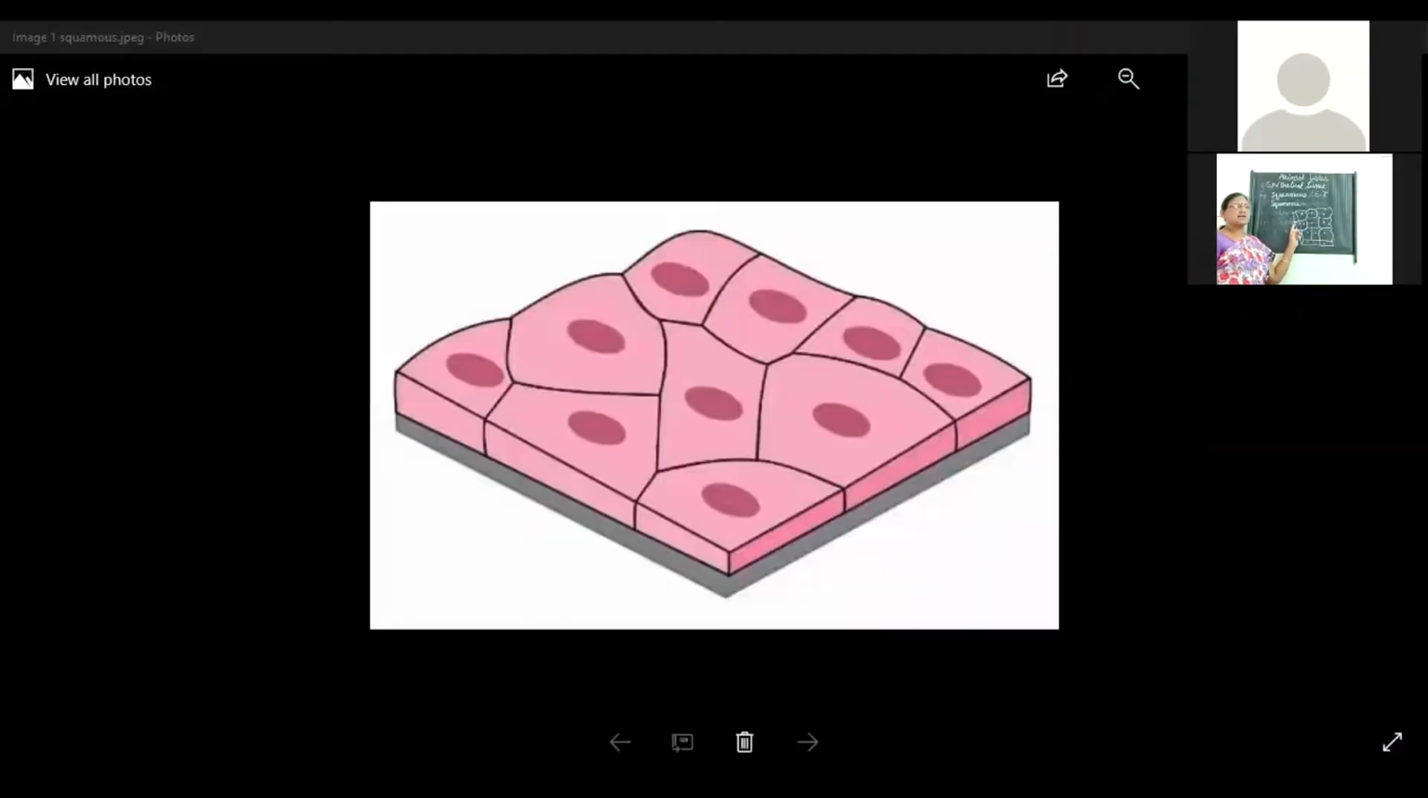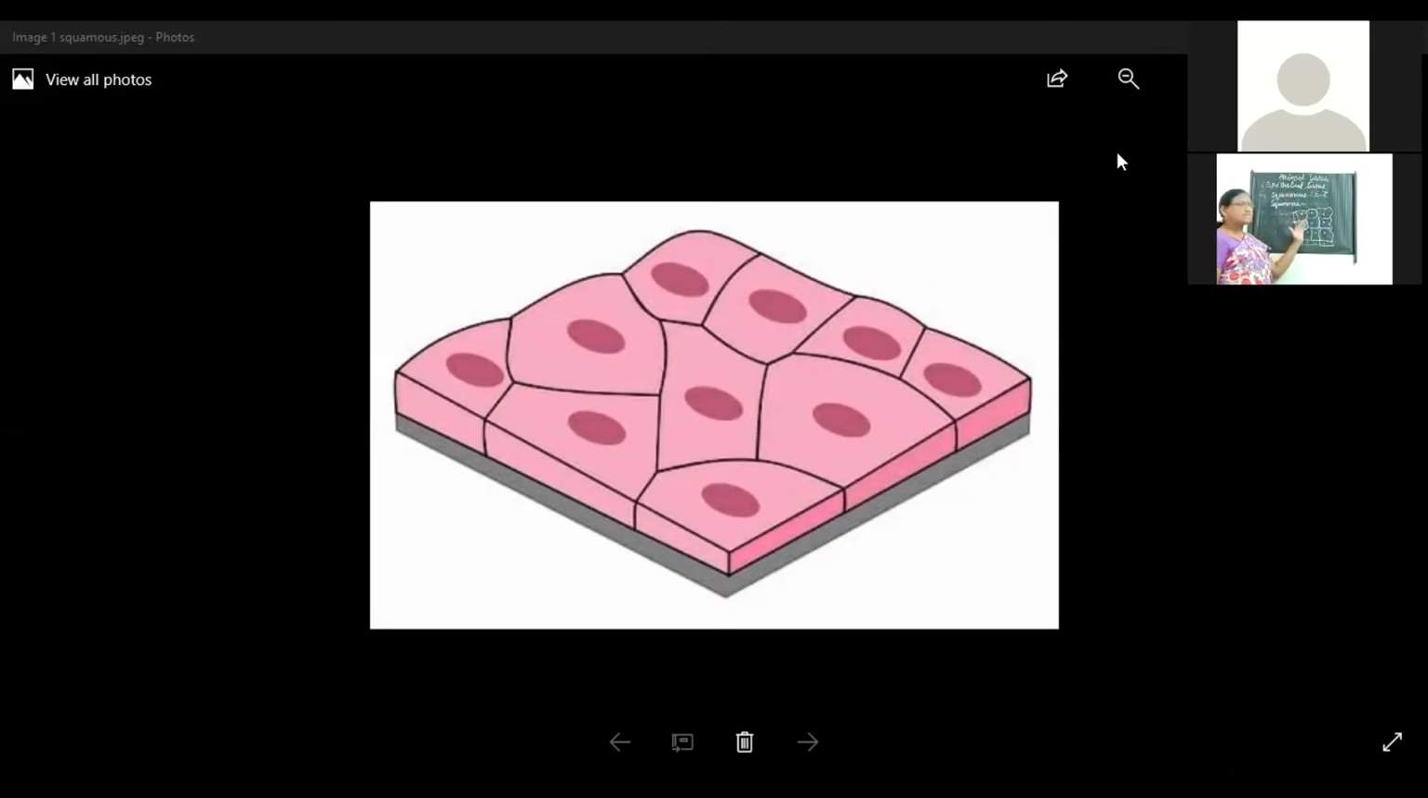You are looking at one of the images on the screen, children, and that is squamous epithelial tissue. You can see the clear picture. See how all the cells are arranged. Did you notice one thing in that? All cells are arranged highly packed, tightly packed without leaving any intercellular spaces. This is also one of the characteristics of epithelial tissue.